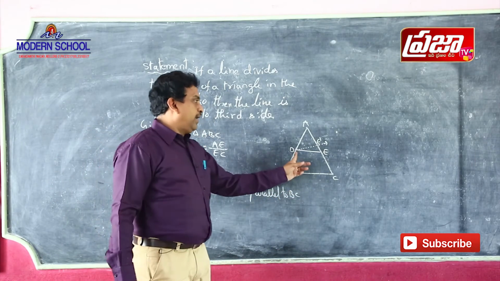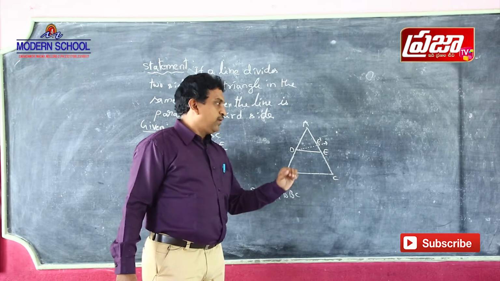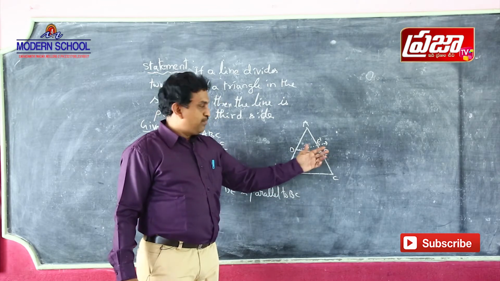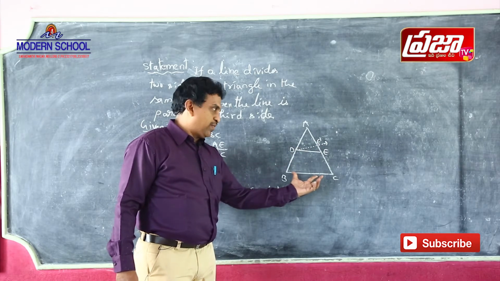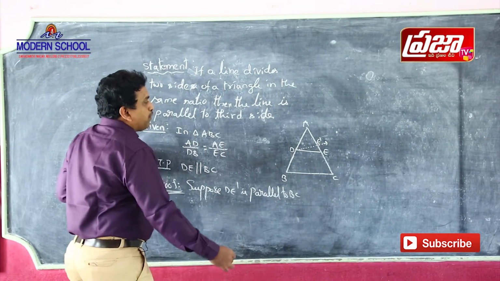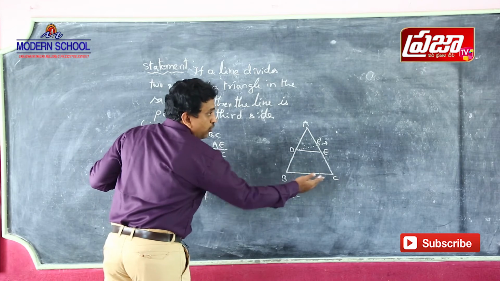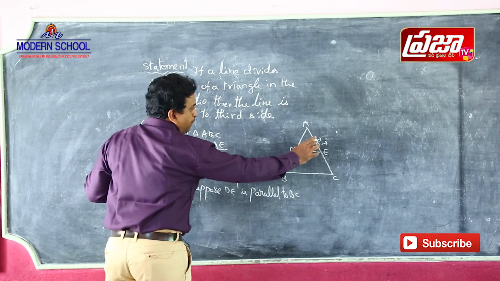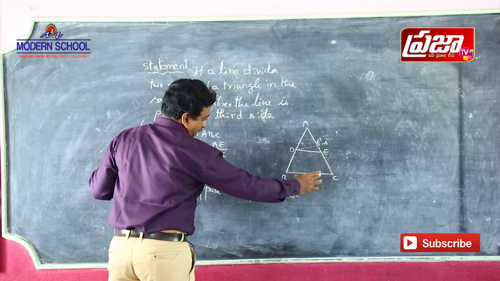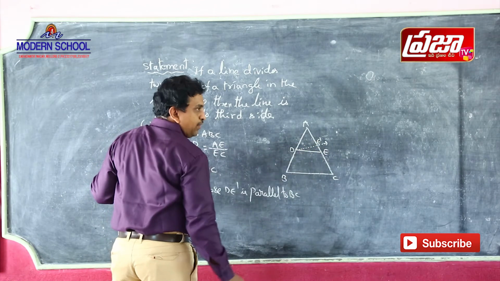Since DE dash is parallel to BC, using Thales theorem, if a line is parallel to one side of the triangle, then it divides the other two sides in the same ratio.